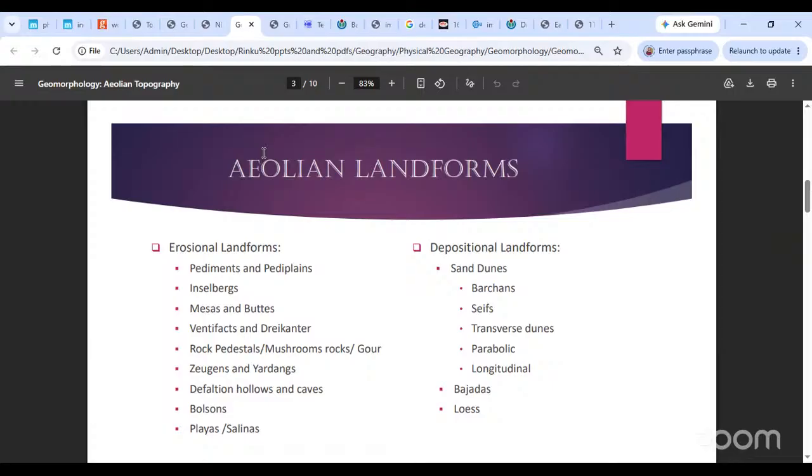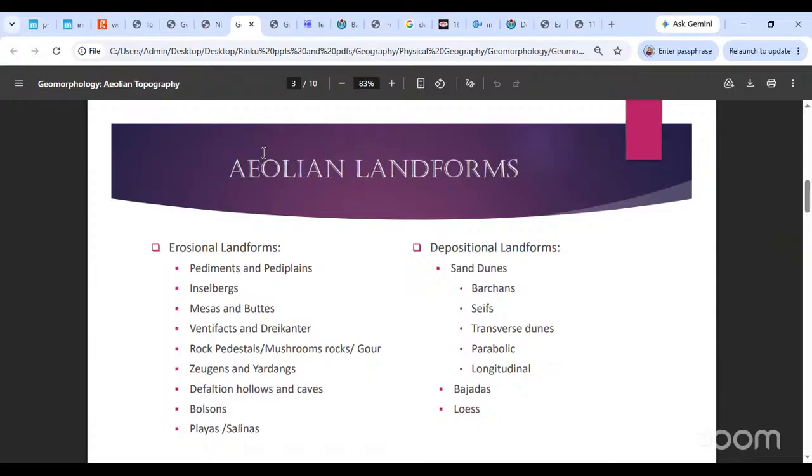And then they'll ask you that if this is a landform, which agent is responsible for the formation of this landform, whether it is a fluvial landform or an aeolian landform or a glaciated or a karst landform or something like that. And secondly, the second question you can expect is whether it is erosional by nature or depositional by nature. So here your options are erosional and depositional. You will have to remember which of these landforms are erosional by nature, which of these are depositional by nature.